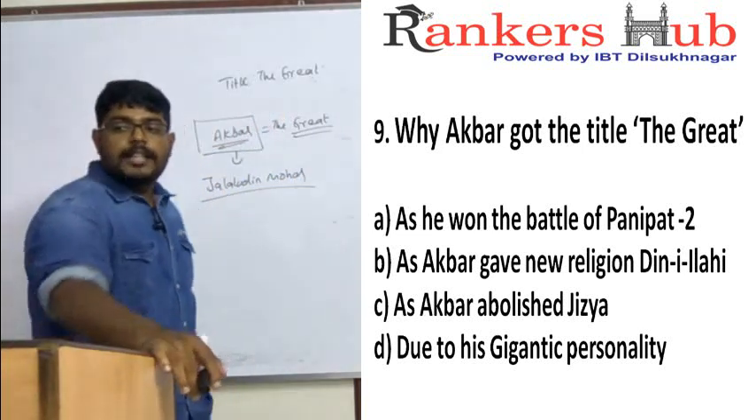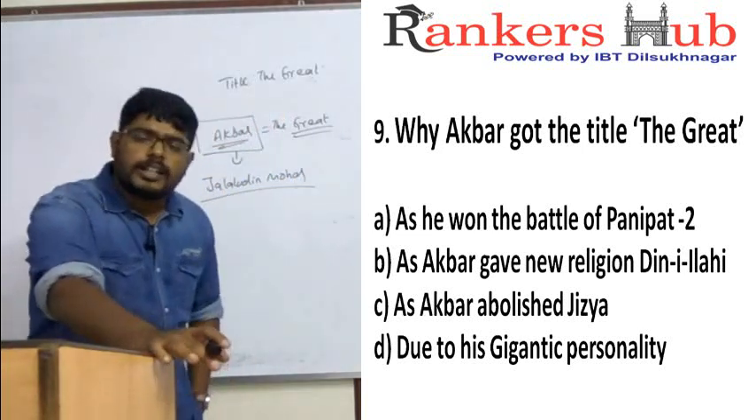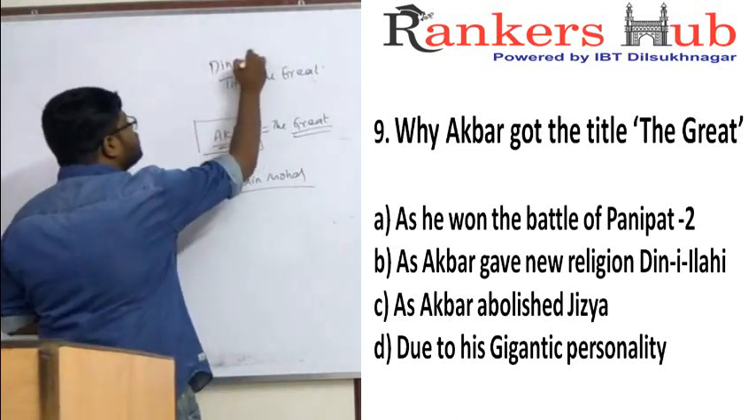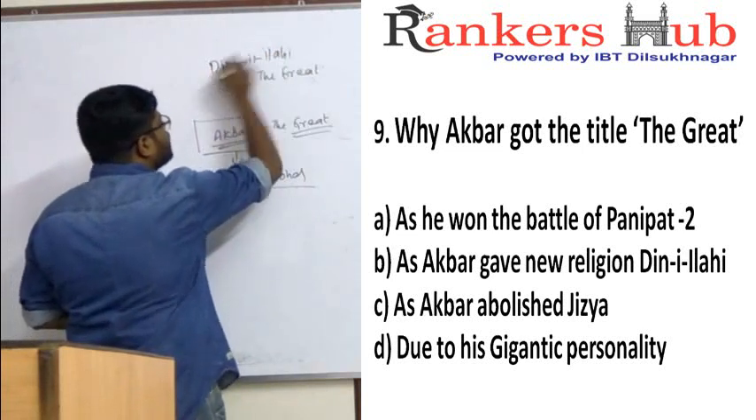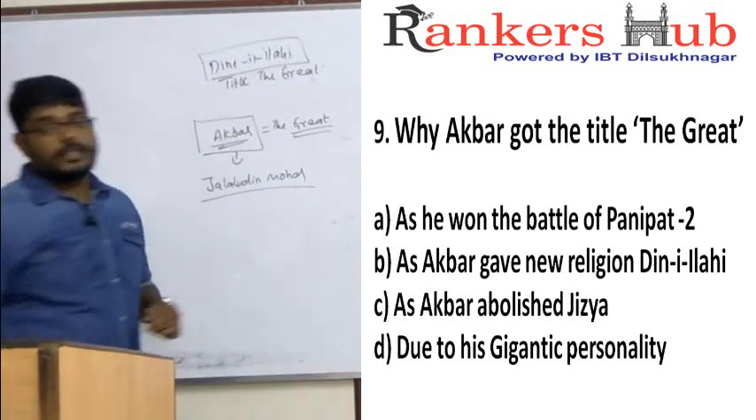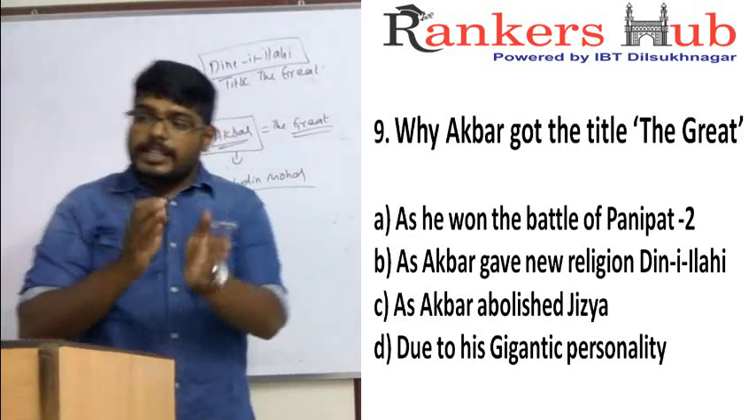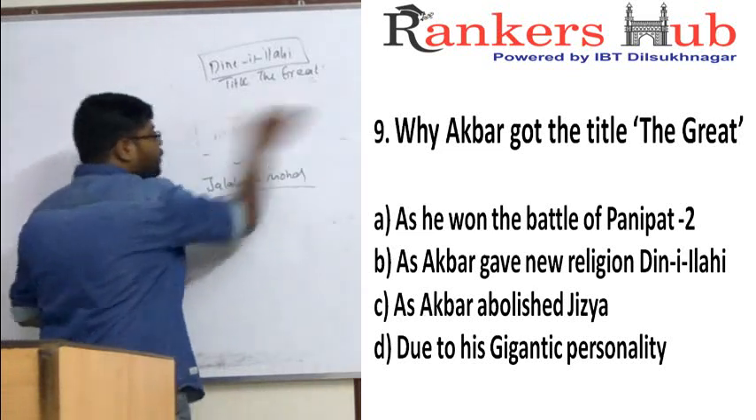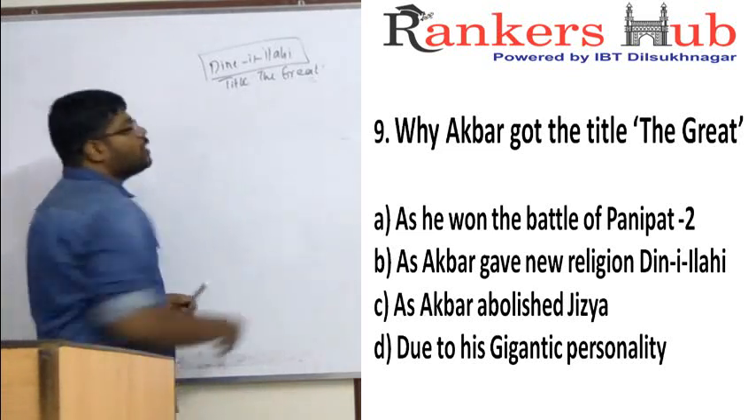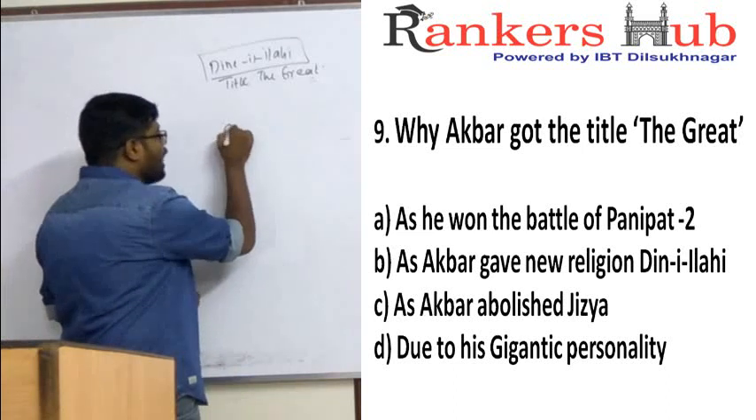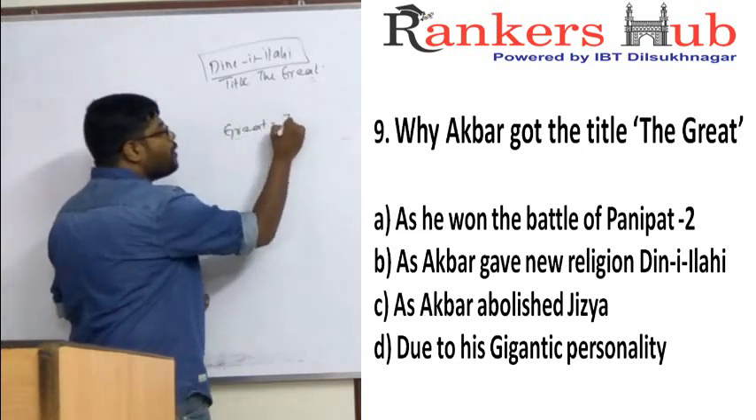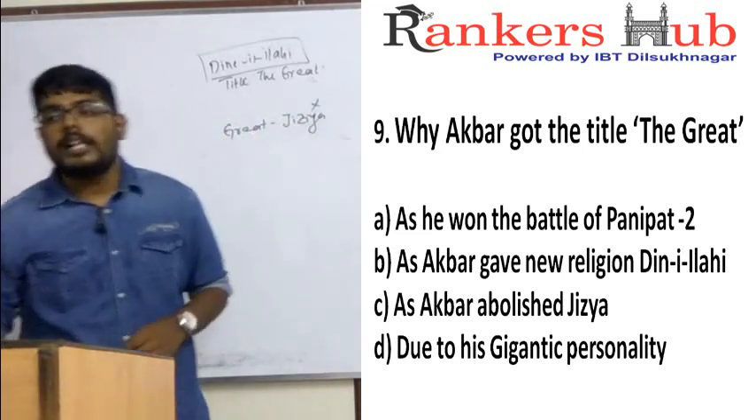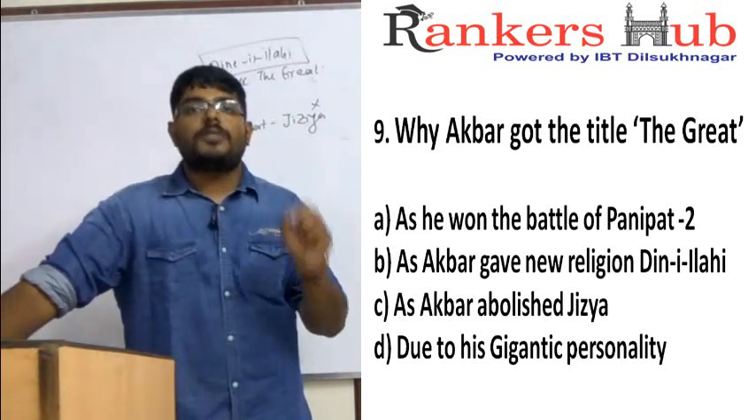And B option, as Akbar gave new religion Din-e-Ilahi, it is 100% correct that Akbar gave the new religion called Din-e-Ilahi. It is a combination of all the religions which are present there. But Akbar did not get the title because he gave the new religion. Akbar got the title from the people because people willingly called him Akbar, that is great, because he abolished something called jizya. What is jizya? Jizya is a non-Muslim tax.